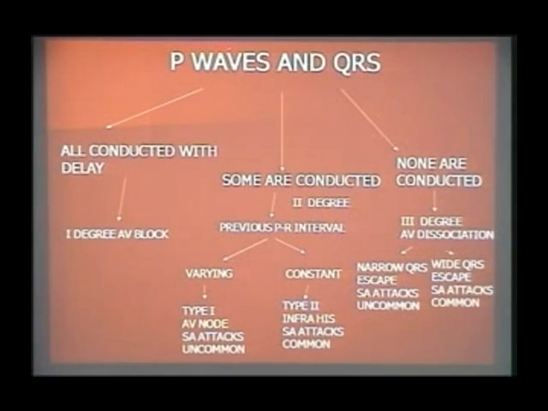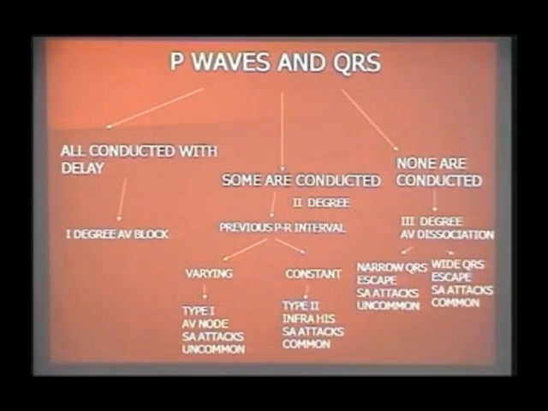So this is a summary of all our atrioventricular blocks. Look at P waves and QRS. If all P waves are conducted with delay, it is a first degree atrioventricular block. In isolation, look for the drug history. When it is with a bundle branch block or a fascicular block, it is dangerous. When some of the P waves are getting conducted and some are getting blocked, it is second degree atrioventricular block. So carefully look at the previous PR interval.